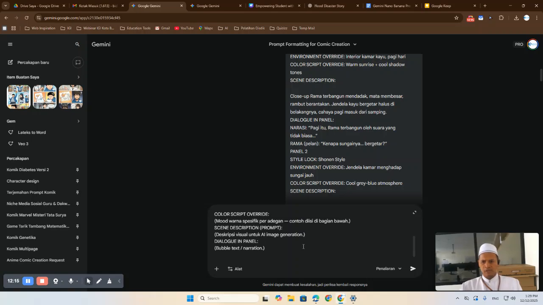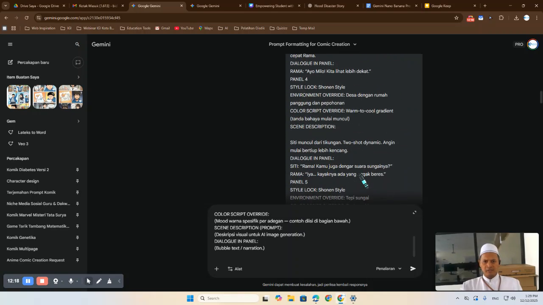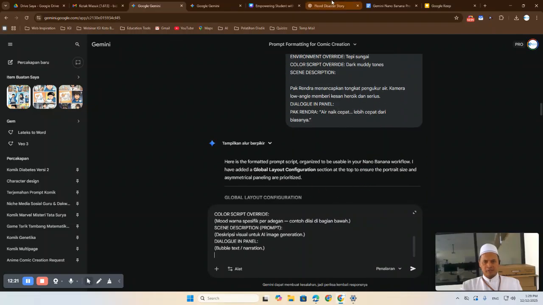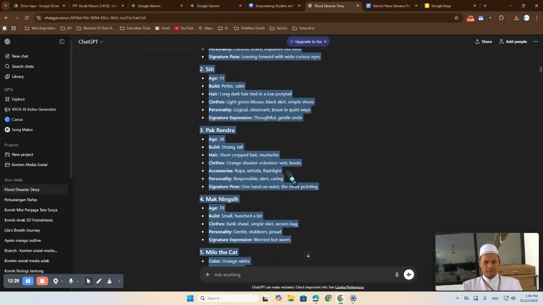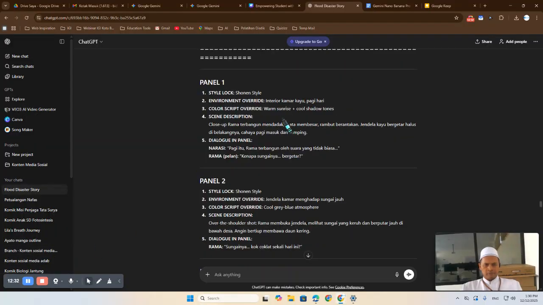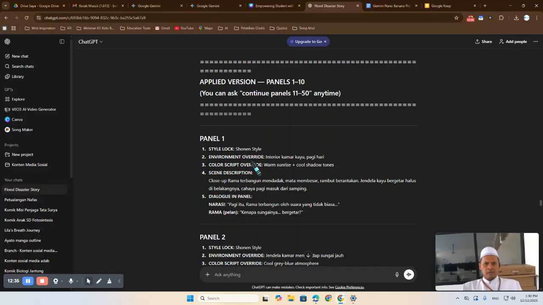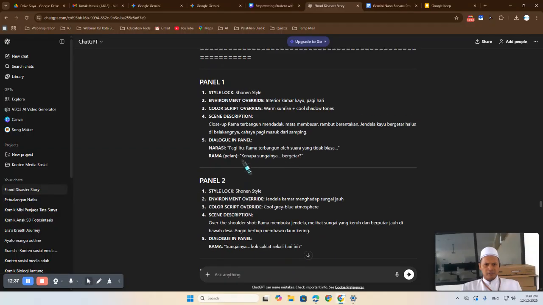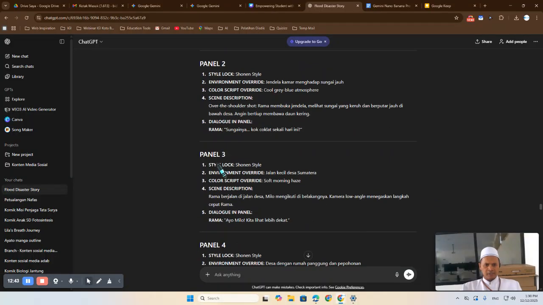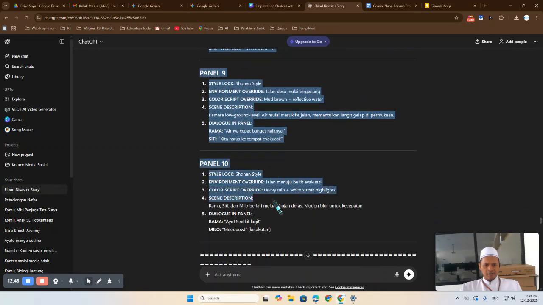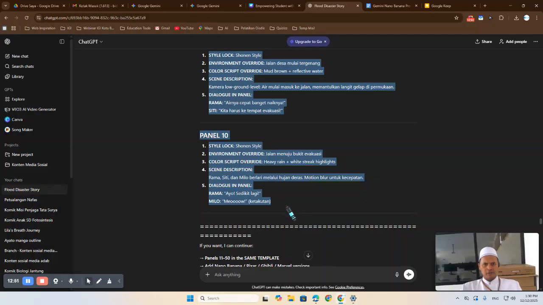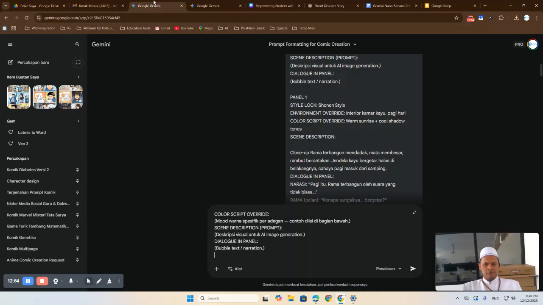Shift enter. So we will enter panel 6 to 10. Where are the panels from? Okay, from the GPT. From the GPT, we use the prompt which has style lock, environment override, color script, and so on, in 5 settings. We have copied until panel 5. Let's continue with panel 6 until 10. Just copy that and move to Gemini.